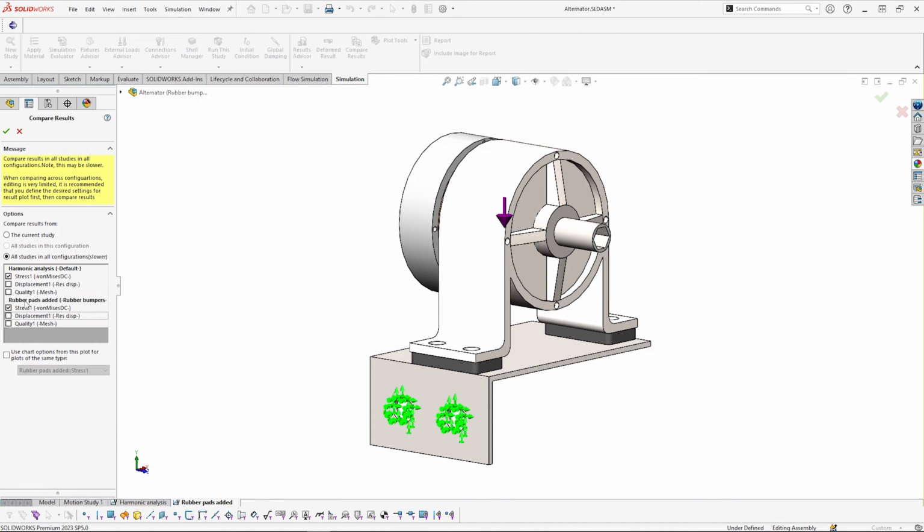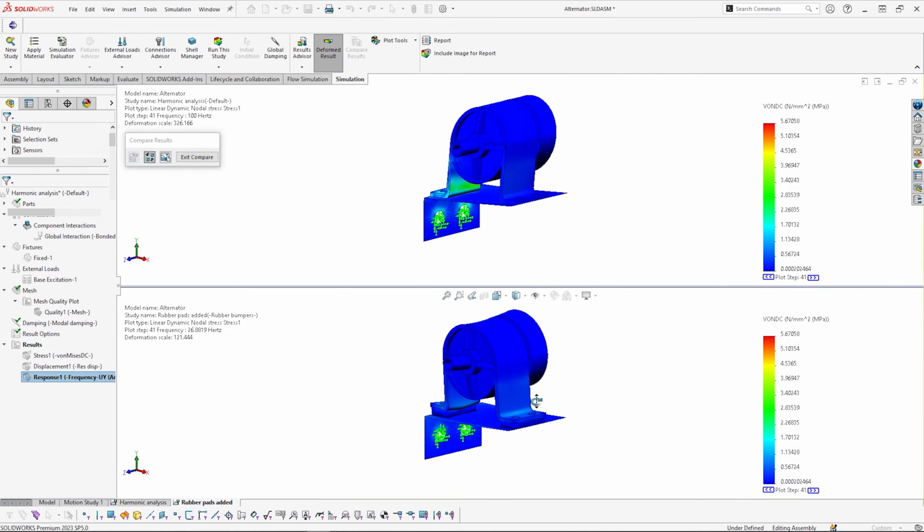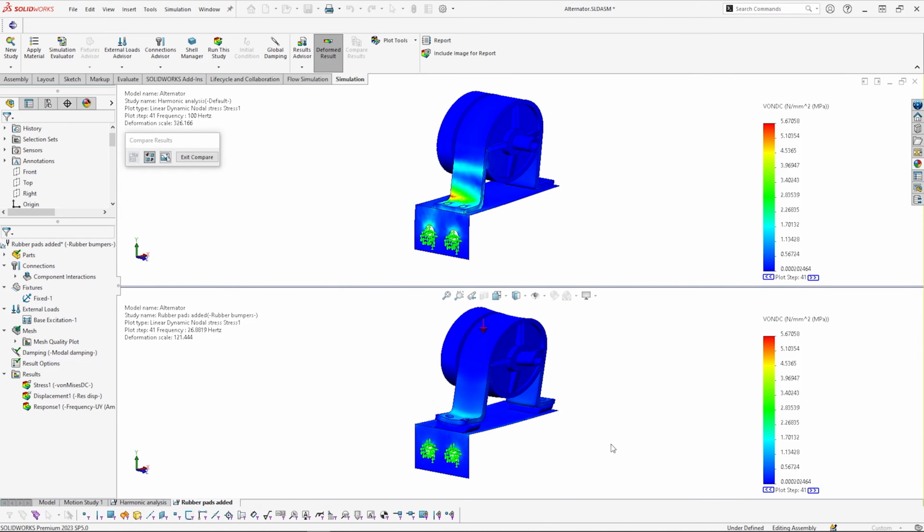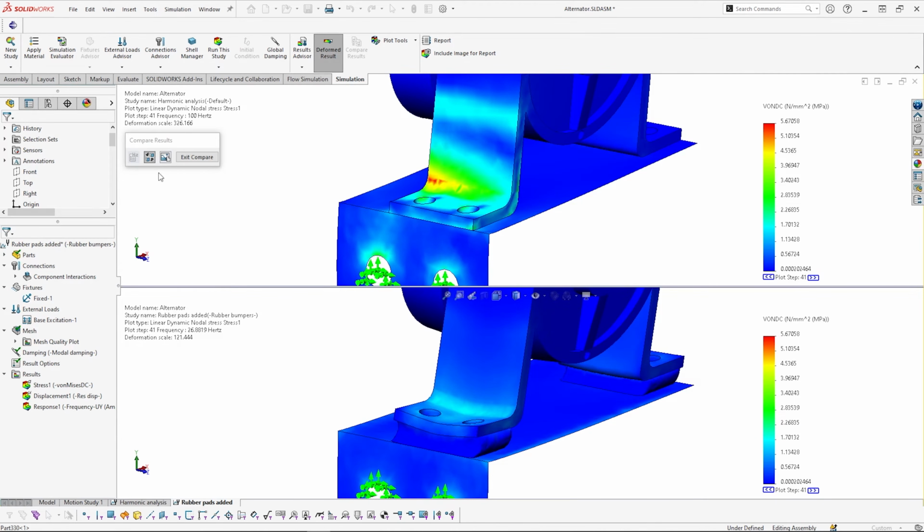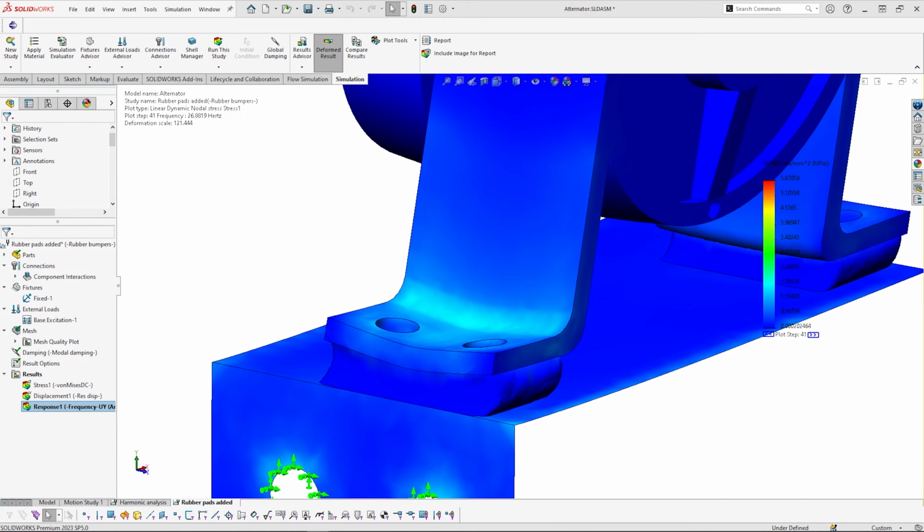This electric motor has been mounted on a bracket. Under motor operation, harmonic loading will occur, which could cause failure due to the vibrations it induces on the bracket.